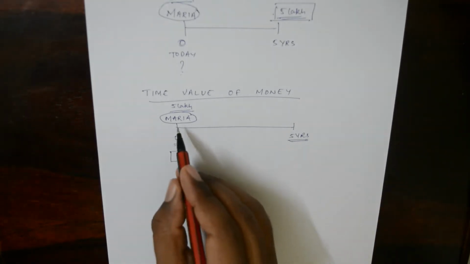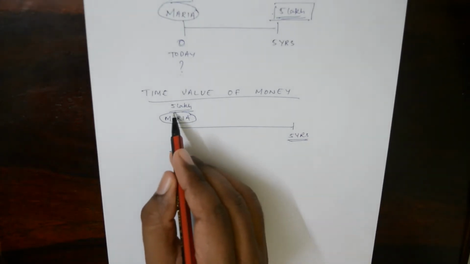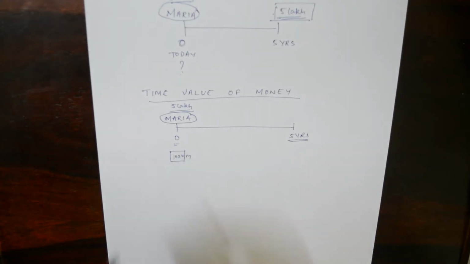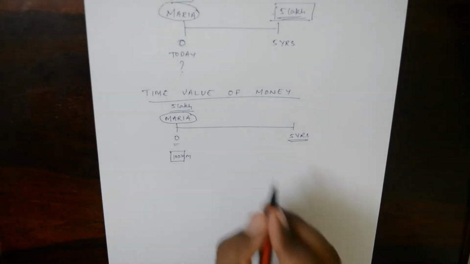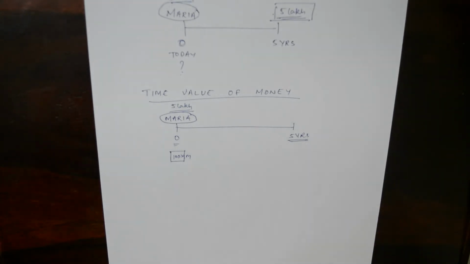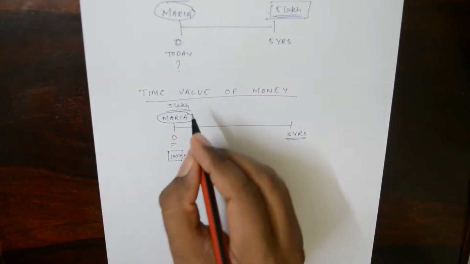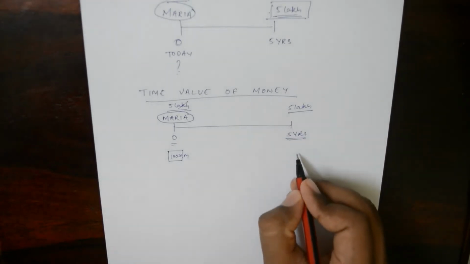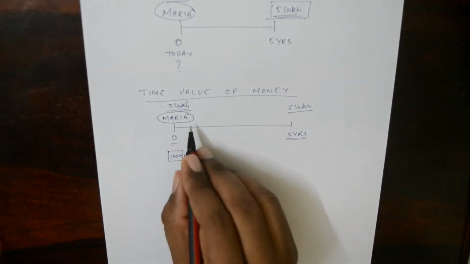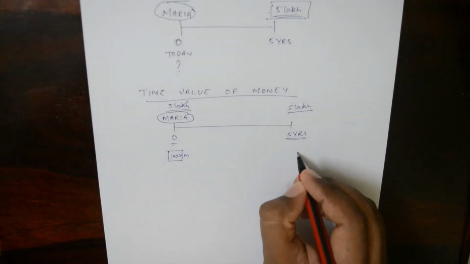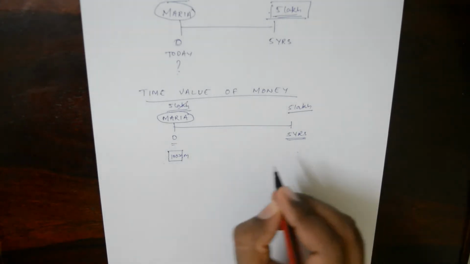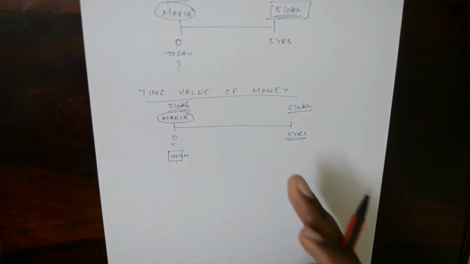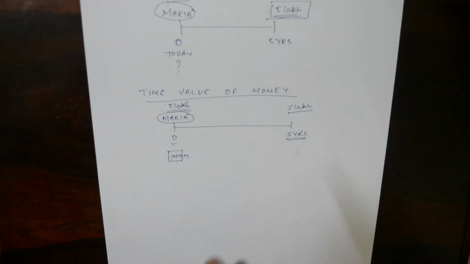I'll show you how. Suppose the bank had given Maria 5 lakh rupees today. With this money she could have bought 100 square meters of land in a particular area, say in Margao. Now if the bank had not given Maria 5 lakhs today and gave her 5 lakhs after 5 years, would it be possible for Maria to buy the same land after 5 years? It would not be possible because obviously the price of this land would increase. So this is what we understand by time value of money. Money kept idle will lose its value over time.